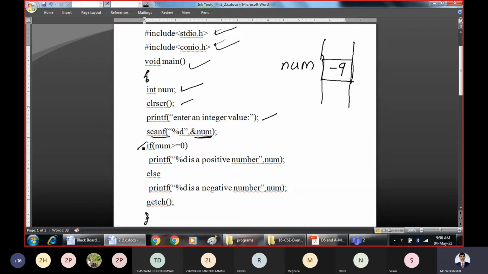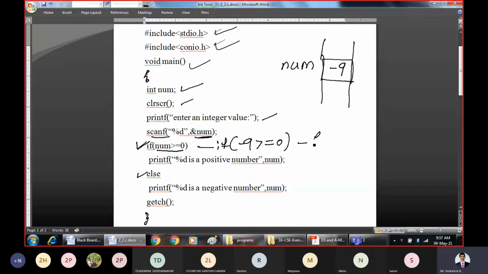Then we'll check the condition. Here we have two statements, the if statement and the else statement. First we'll evaluate the expression present within the if statement. What is this expression? We are going to check whether the number is greater than or equal to 0. What is number? Number is -9. So this expression becomes: -9, is it greater than or equal to 0? Then obviously what does it become?